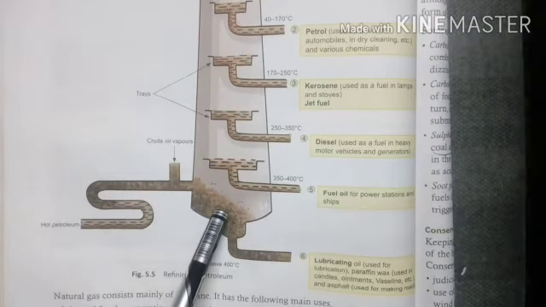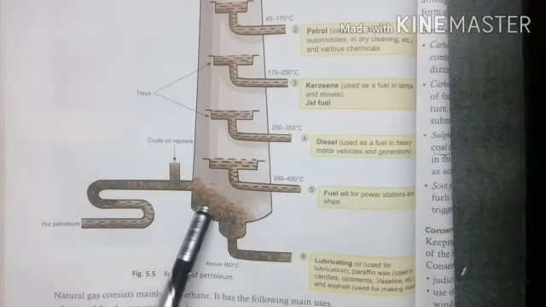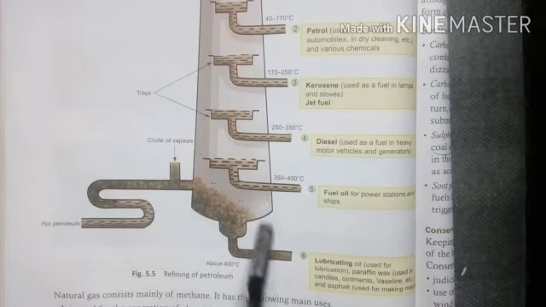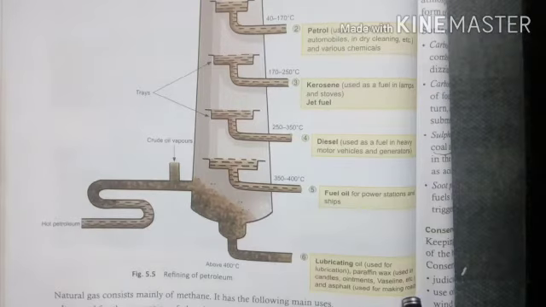According to the different temperatures, the different components separate. Those which are heavier settle at the bottom, here. First of all, we get lubricating oil, used for lubrication, paraffin wax used in candles, ointment, Vaseline, and asphalt used for making roads.